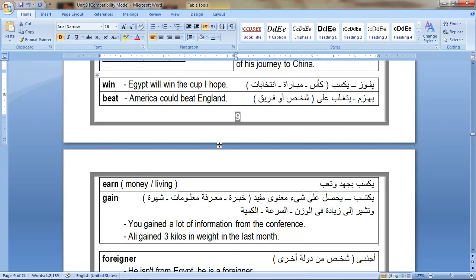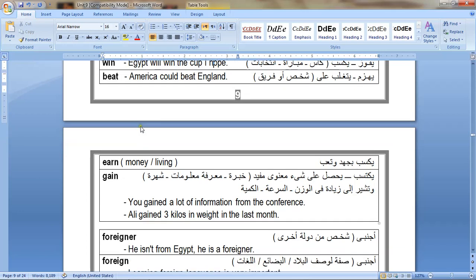What is the difference between win and beat? Win, you can win a game, you can win a championship, you can win a medal, you can win a trophy, you can win the cup. Egypt will win the cup, for example. Okay. Beat,